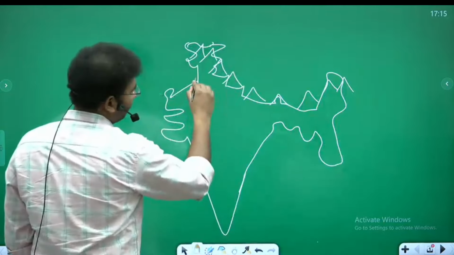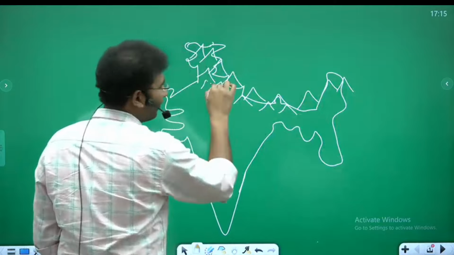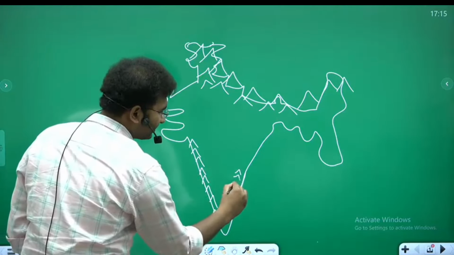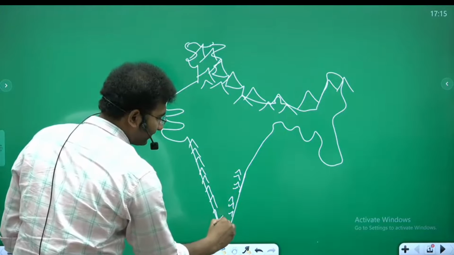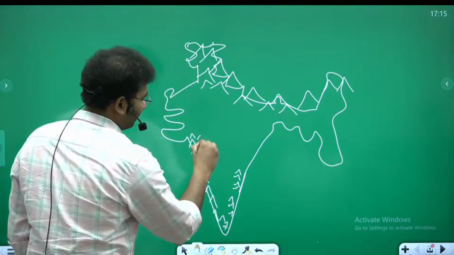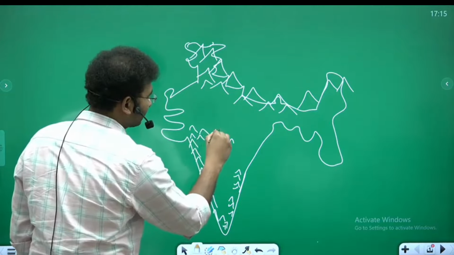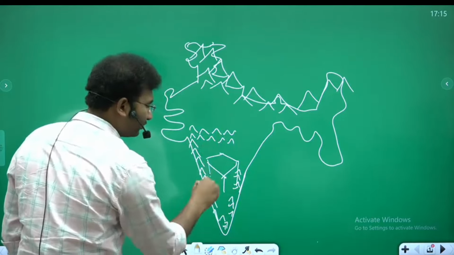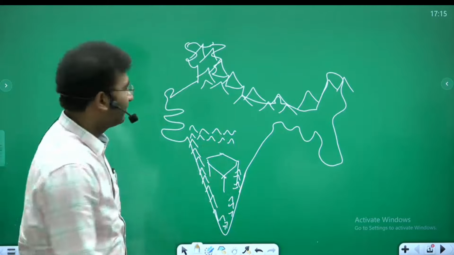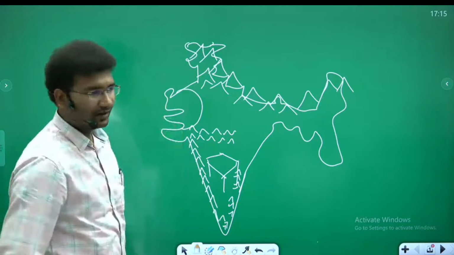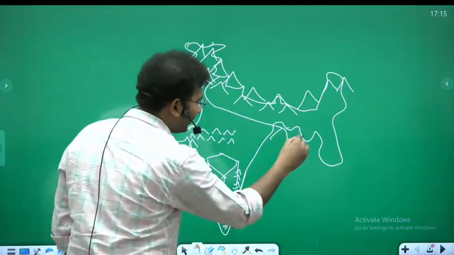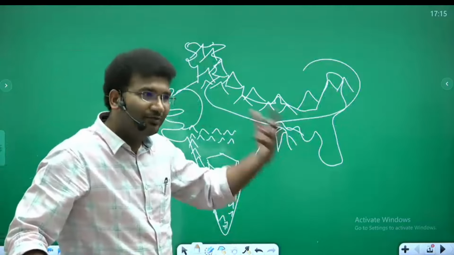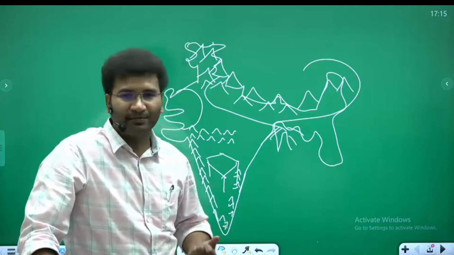Okay? A chain of mountains in the north. Mountains here also, Western Ghats. Mountains on the eastern side also. Again, there are mountains in central India also. Likewise, there is a plateau. Plateau is uncha ilaka, high-rise land. There is a desert. There is a plain area with the Ganga flowing through it. There is the Brahmaputra river too. So this is how you should be imagining the India map.